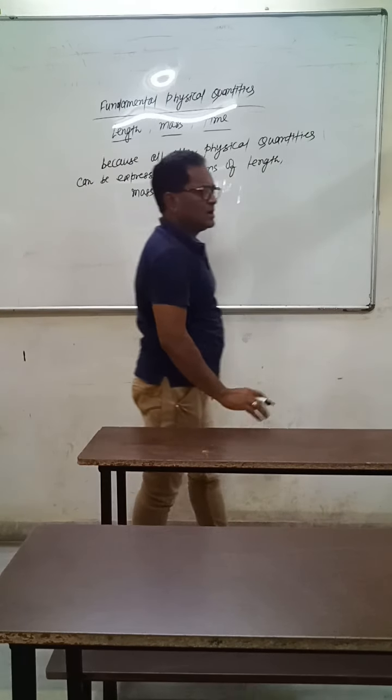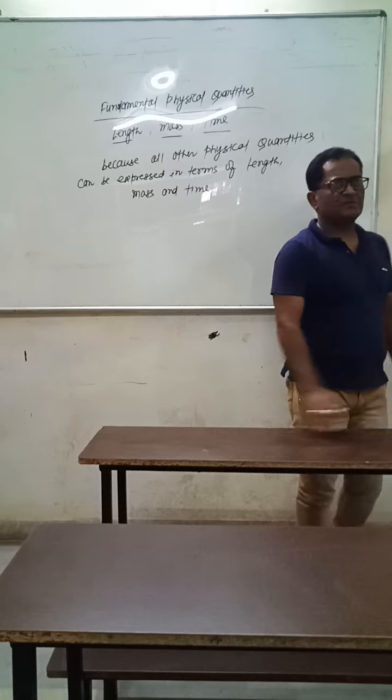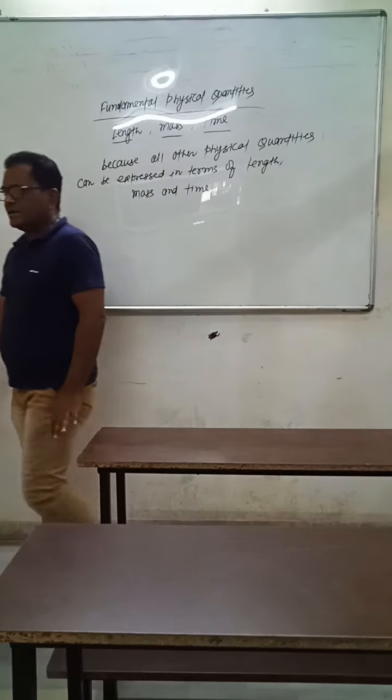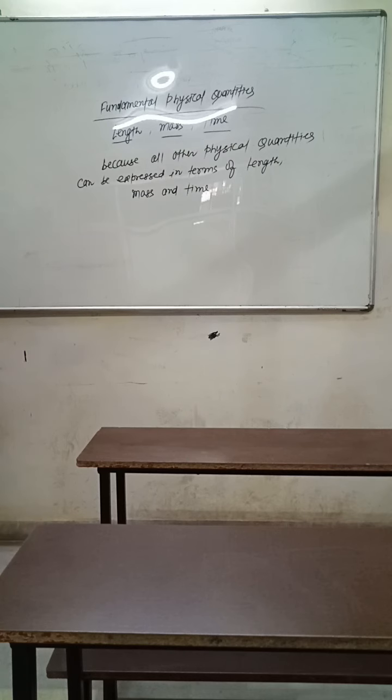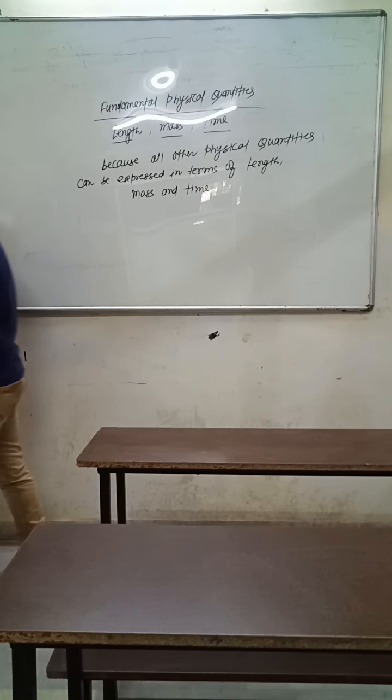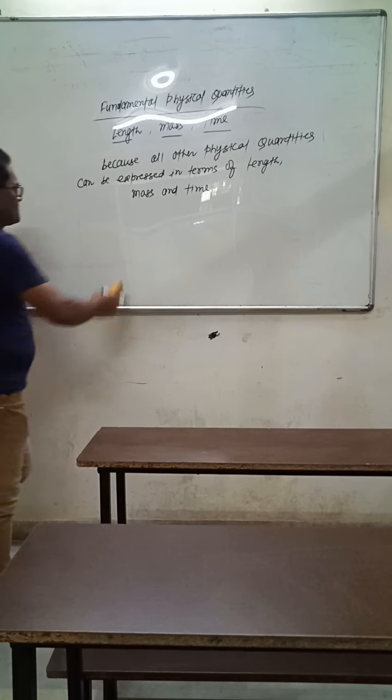Since all other physical quantities can be expressed only in terms of length, mass and time, that's why these three physical quantities are called fundamental physical quantities.